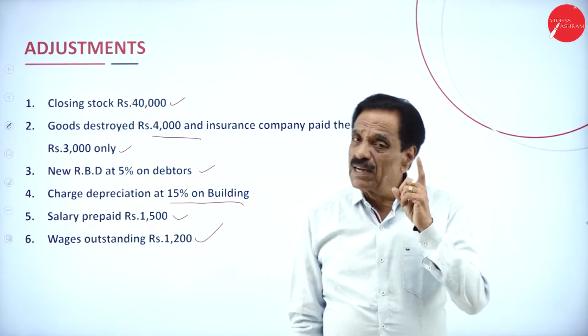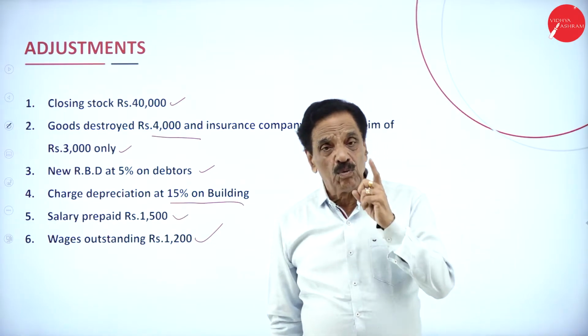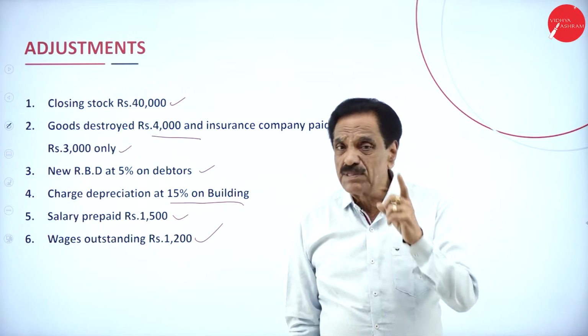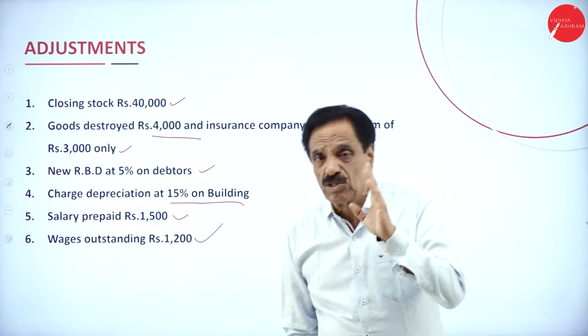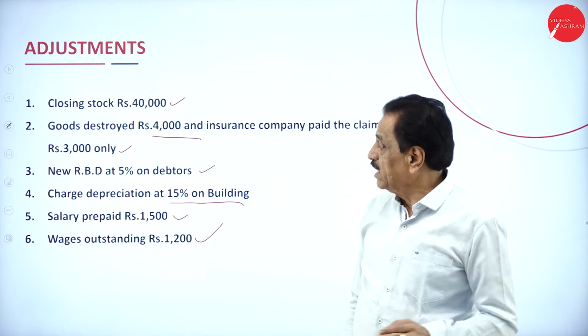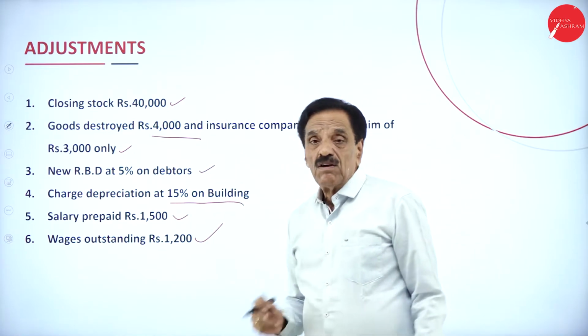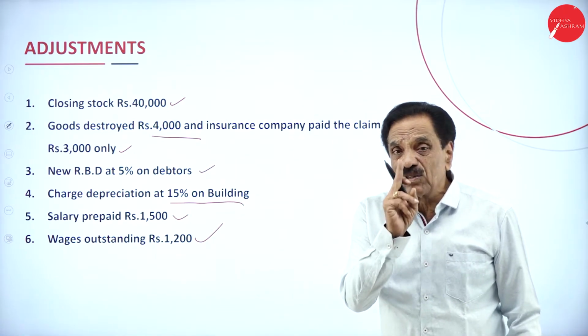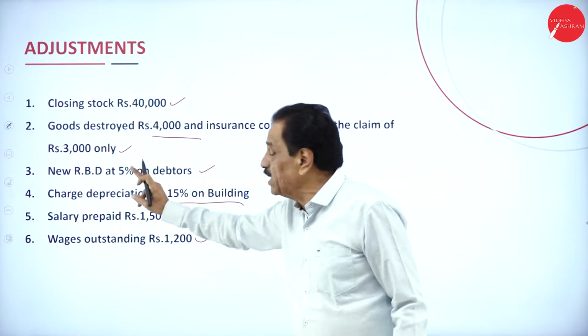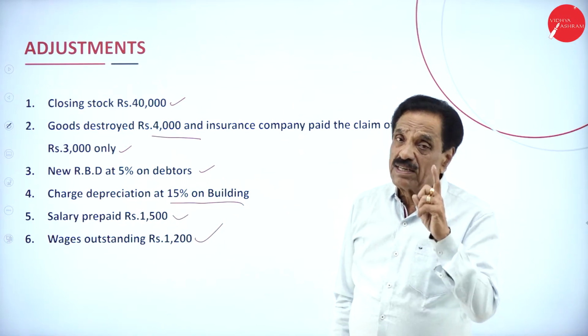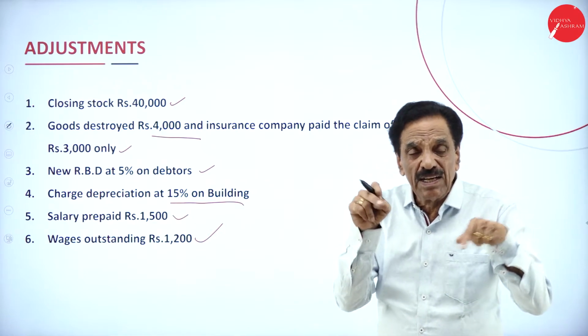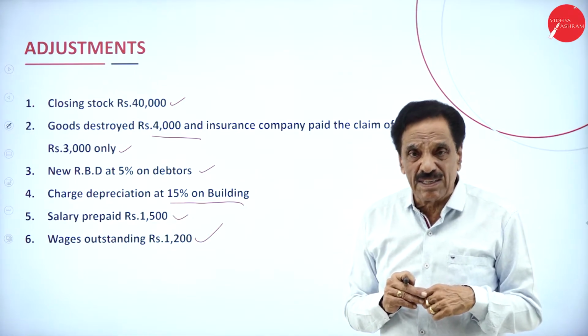The items in the trial balance should appear only once. The items in the adjustment should appear at least twice. Stock destroyed, 3 times. Stock destroyed how? 4,000 trading account credit side, 3,000 asset side of the balance sheet, difference 1,000 profit and loss account as loss on stock destroyed.